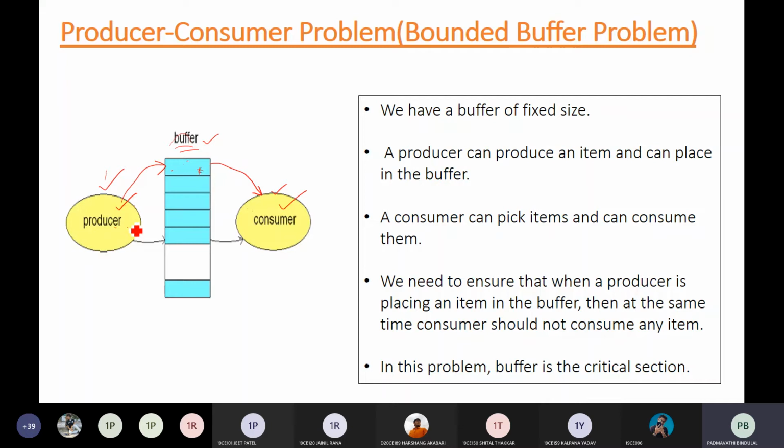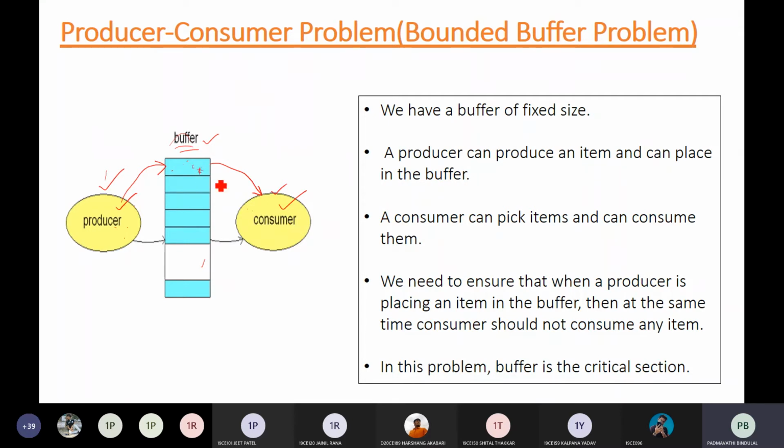The producer can produce the data item only if the buffer has space, because if there is no space in the buffer, the producer has no place to put its data item. Similarly, the consumer can consume the data item only if the buffer has an item in it.